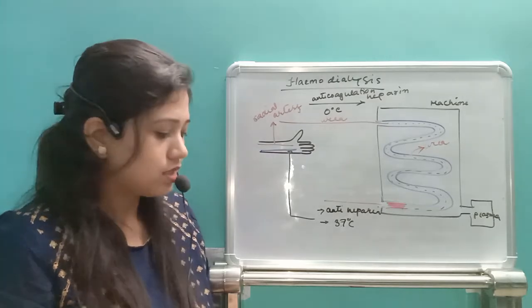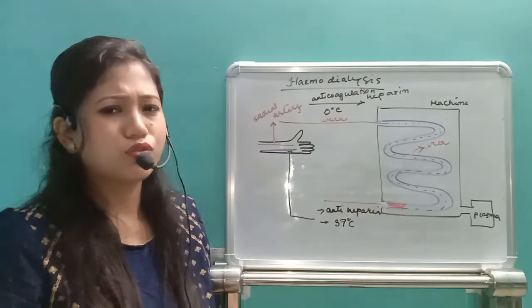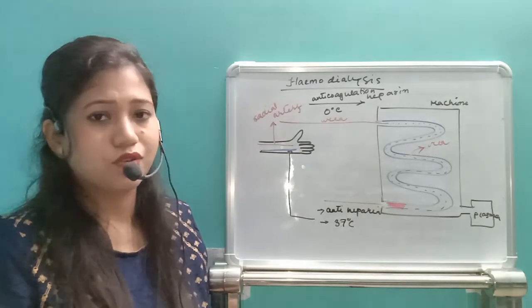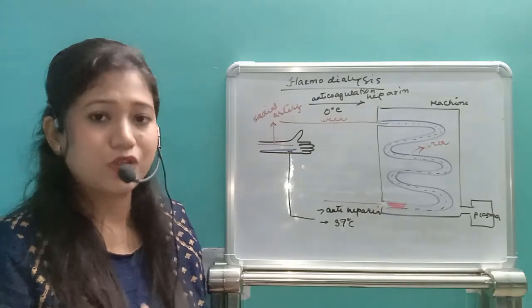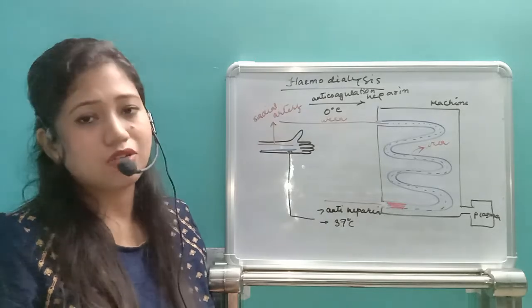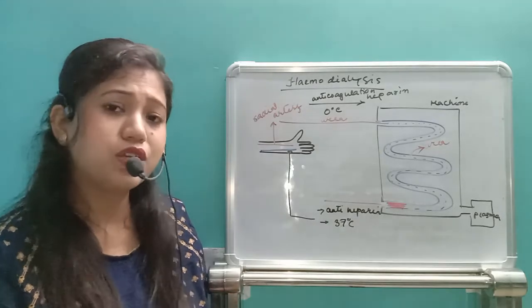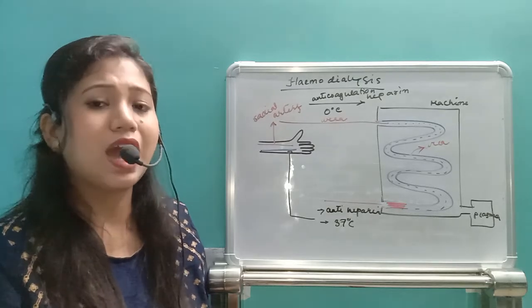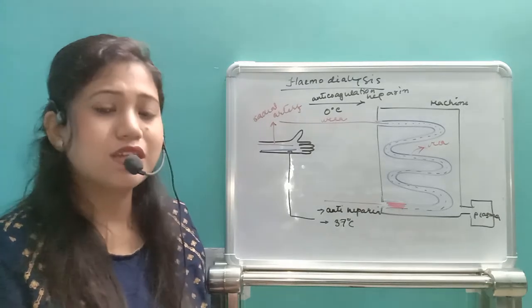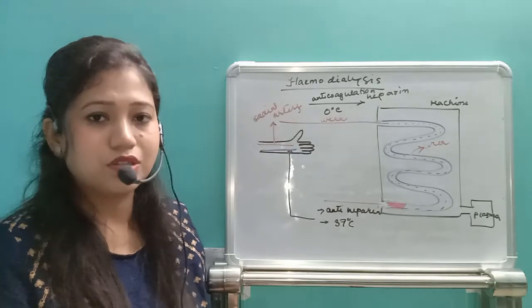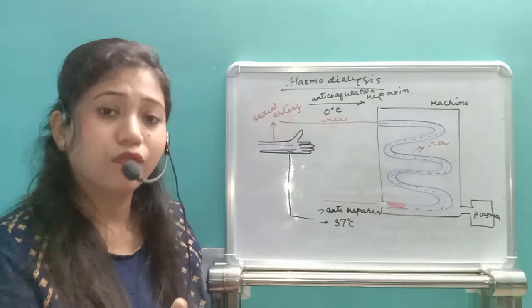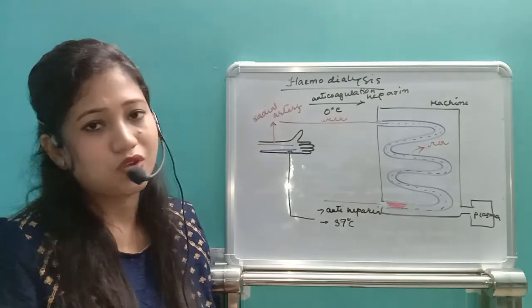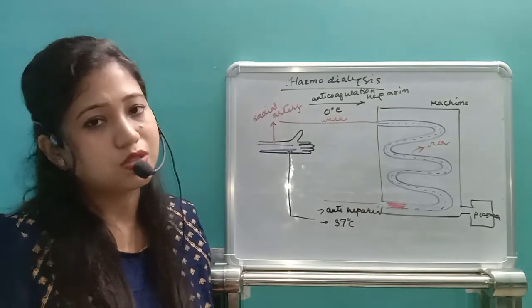And the other thing is the artificial kidney. You need not know more about it: if the kidneys are not working, then a kidney from a donor will be transplanted. During kidney transplantation, the blood and proteins, everything has to be matched, and once the patient's blood and other constituents match with the donor's, the donor's kidney can be transplanted into the patient's body.